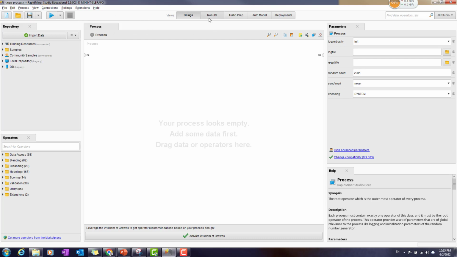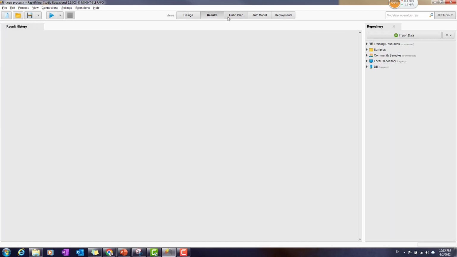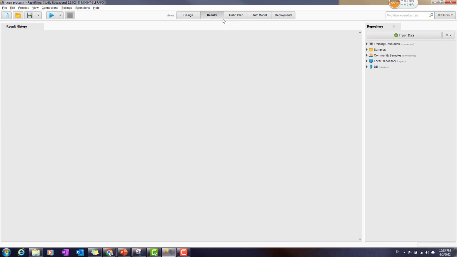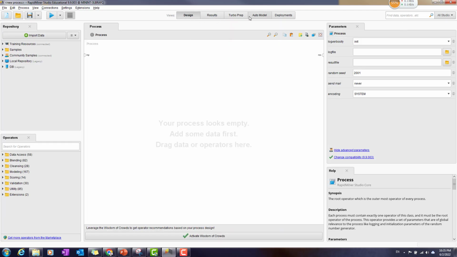Another thing I want to show you will be the views, including design view and results view. For other things like auto model or deployment, we will talk about that later. But most of the time when you create a data analytics process, you can view it in the design view. That shows you all the processes that you are running for data analytics. Another thing, when you run it and you have the result of data analysis, like the model, the table, the chart, the data visualization outcome, they will be shown in the results view. I will show you about this part later.